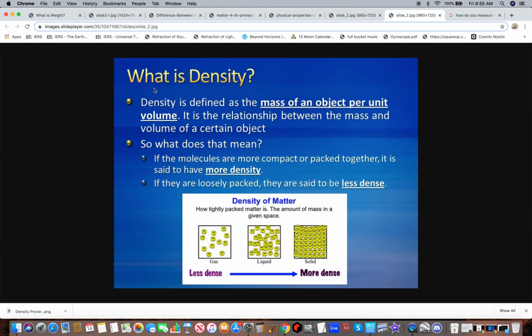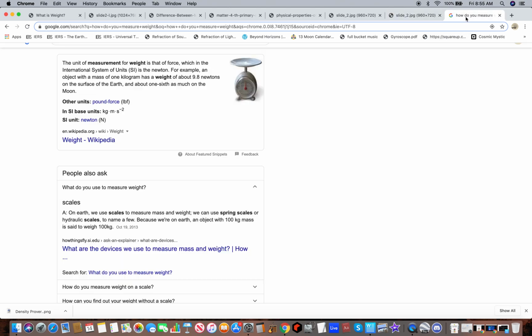We move on. What is density? Density is defined as the mass of an object per unit volume. It is the relationship between the mass and volume of a certain object. So what does that mean? If the molecules are more compact or packed together, it is said to have more density. If they are loosely packed together, they are said to be less dense. So gas is less dense than liquid. Liquid is less dense than solid. Right, solid is the most dense.